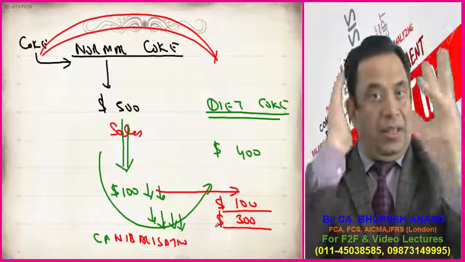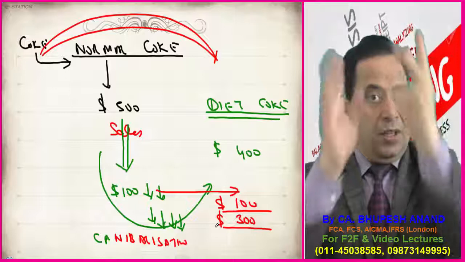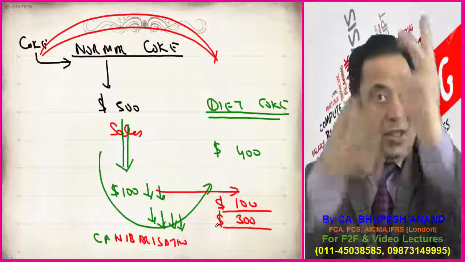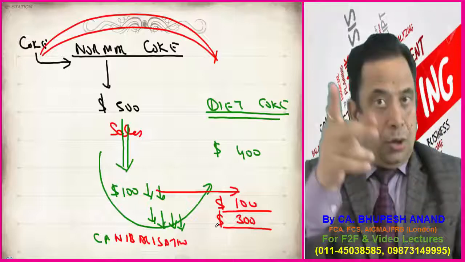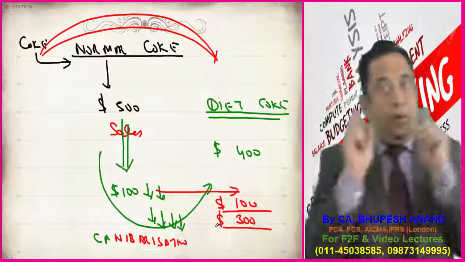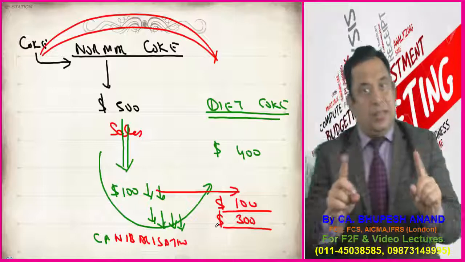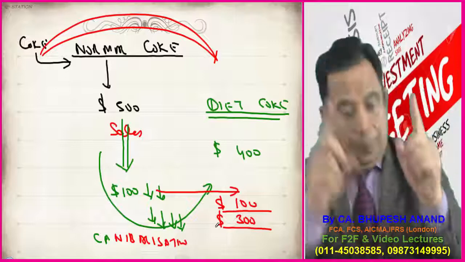The first principle is cash flow. The second principle is financing cost. The third principle is tax. And the fourth principle is opportunity cost. We will consider cash flow. We will consider tax. We will not consider financial cost. And we will consider opportunity cost.